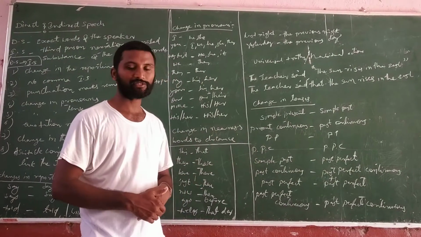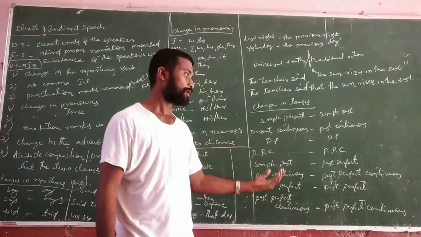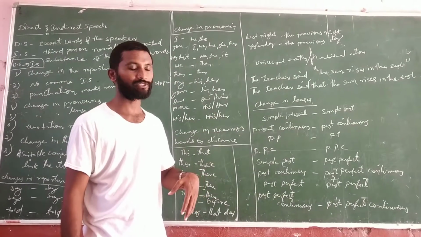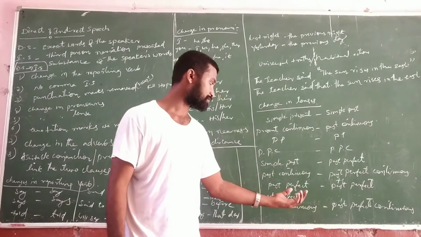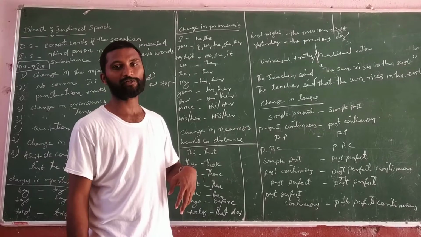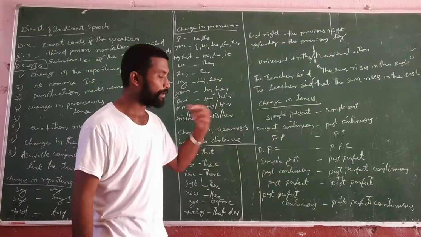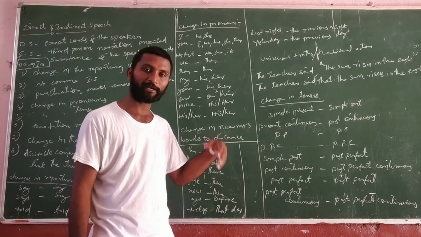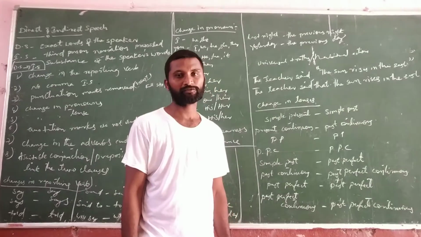Simple past in direct speech means past perfect in indirect speech. Past continuous in direct speech means past perfect continuous in indirect speech. Past perfect in direct speech means past perfect in indirect speech. Past perfect continuous in direct speech means past perfect continuous in indirect speech.